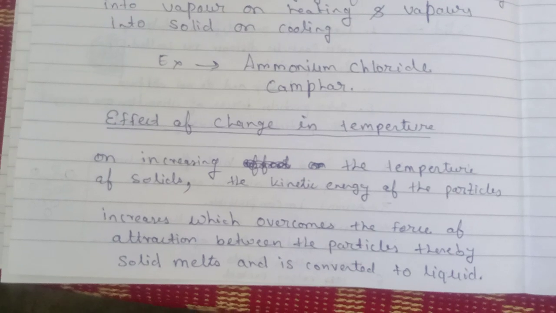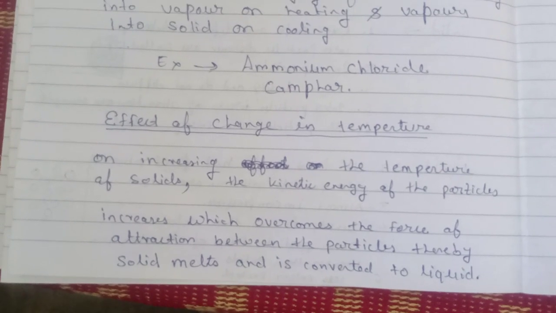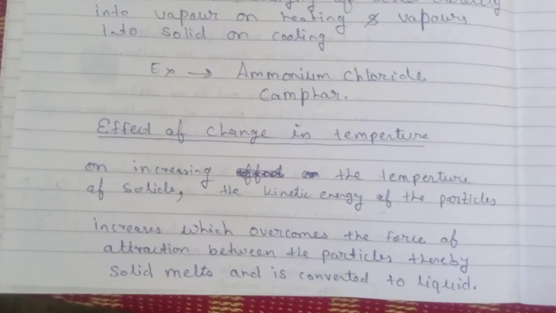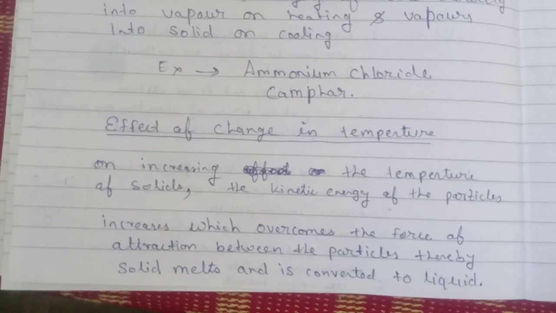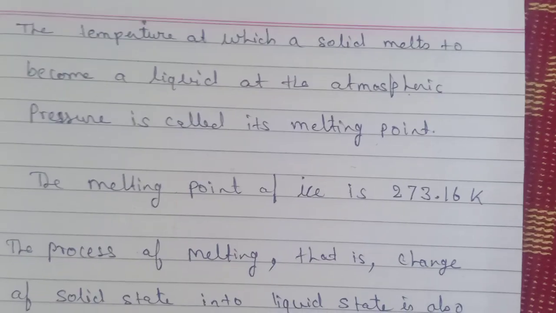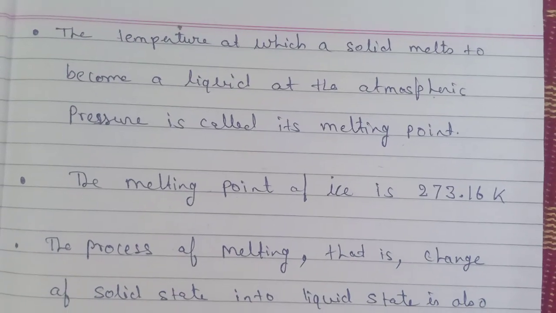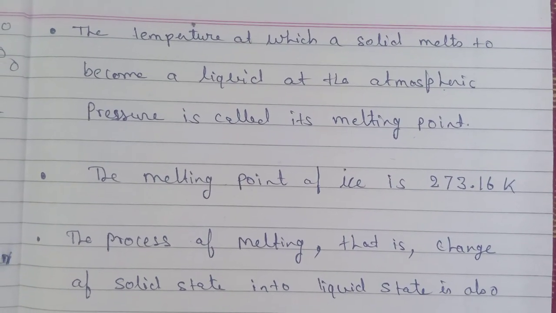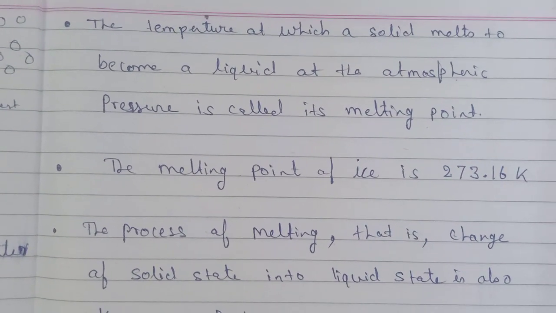Students, when we increase the temperature of the solid, what will happen? The kinetic energy of the particles, by which they are bound to each other, increases and the solid melts. The temperature at which a solid melts and becomes liquid at atmospheric pressure is called the melting point.